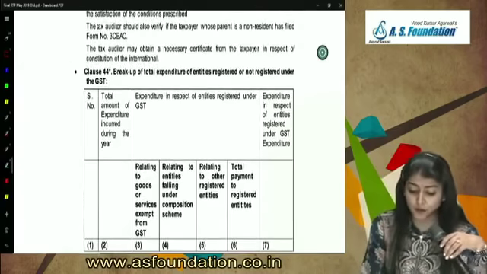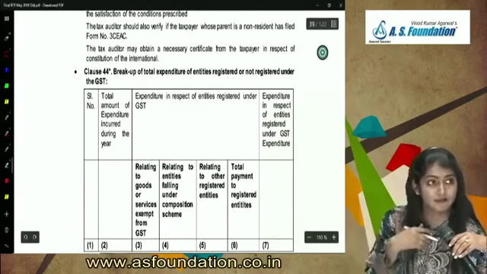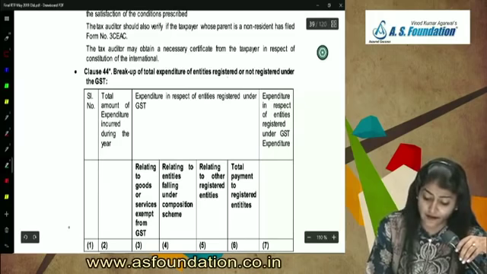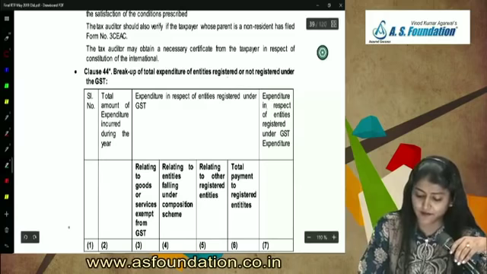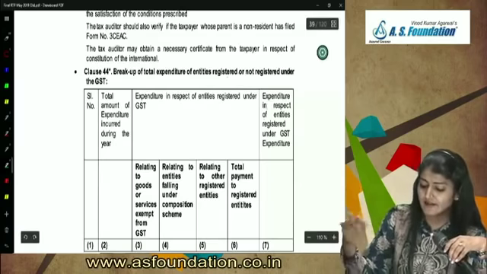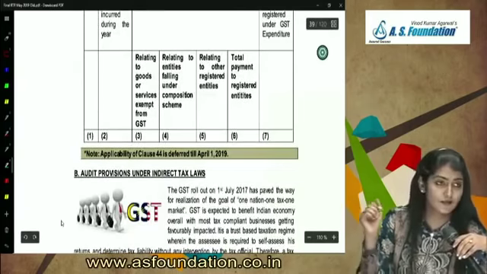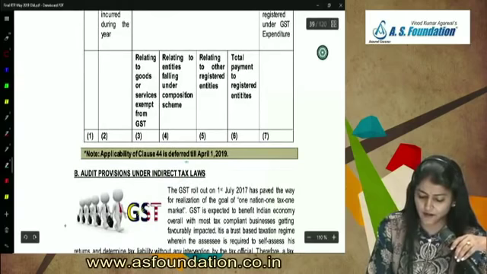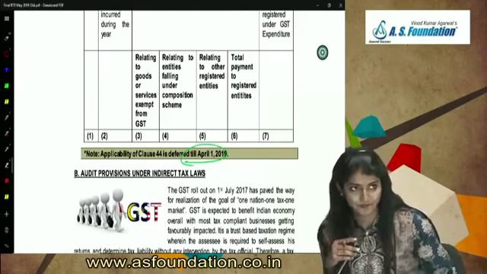Breakup of the total expenditure of entities registered or not registered under GST: serial number, total amount of expenditure, expenditure in respect of entities registered under GST, and expenditure in respect of other entities. These are the details of the expenditure, and applicability of clause 44 is deferred.